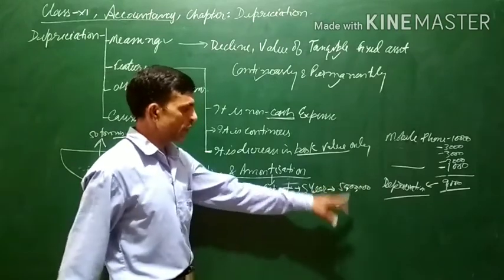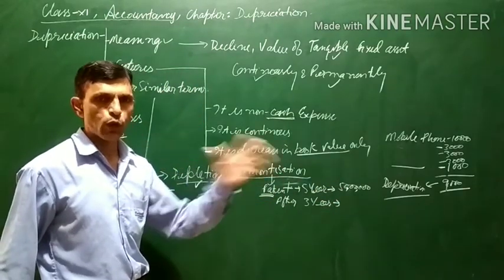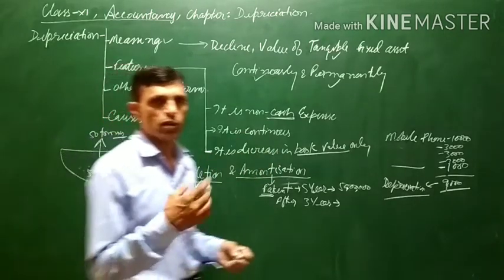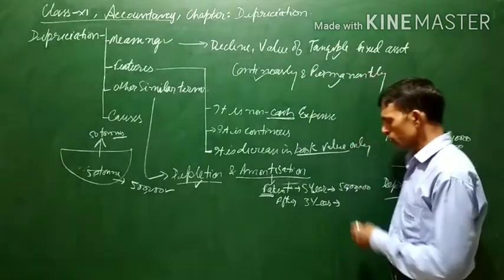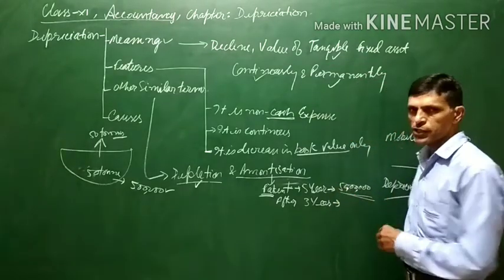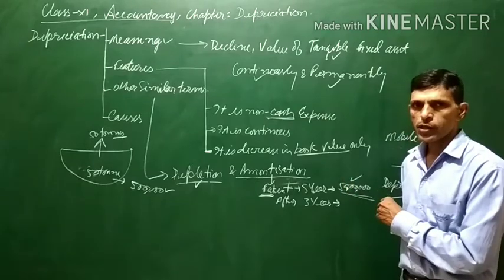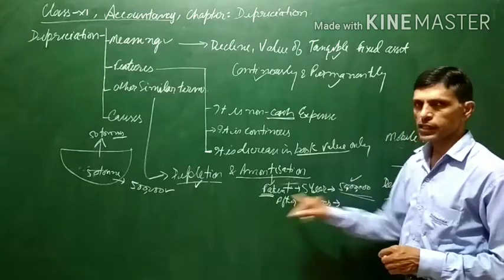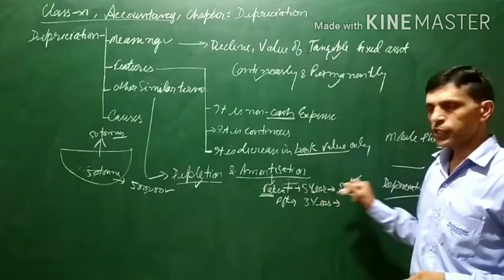So the value of the patent will go down, and after 5 years there will be no value, because the right to use the patent has expired. There will be no asset. But once you have taken the patent for rupees 50 lakh, it is considered an asset for the company, and the value of the patent will be 50 lakh.